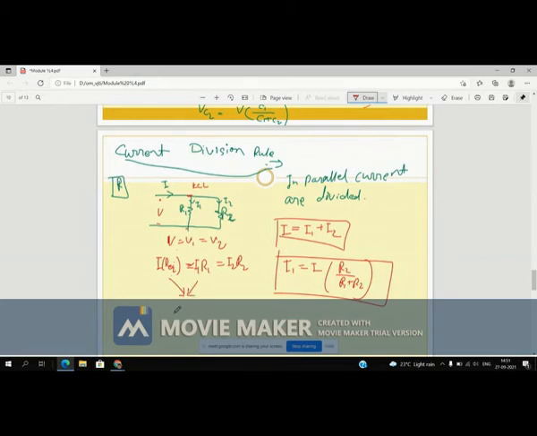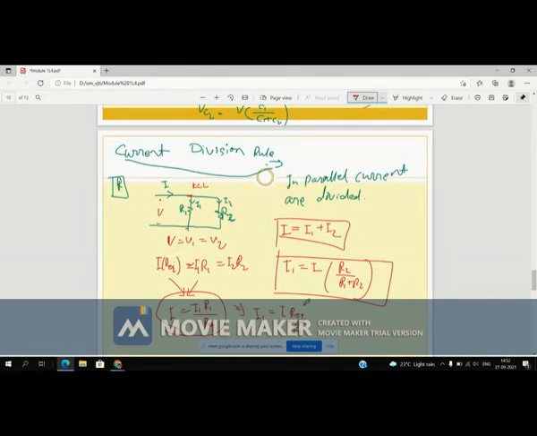Equating these two, or by calculating these two, I is equal to I1 R1 by R equivalent, or you can say that I1 is equal to I into R equivalent divided by R1.